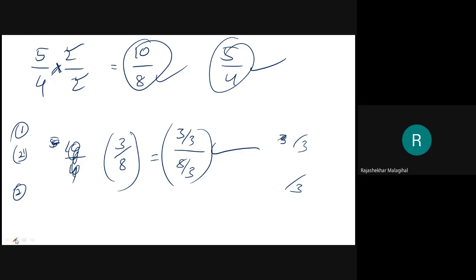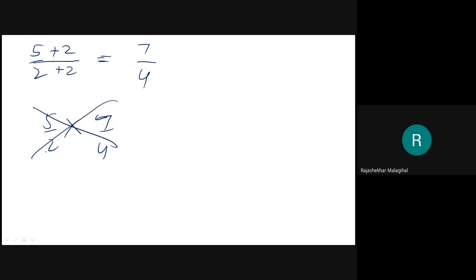What about addition and subtraction? That we will check. Say for example 5 by 2. If I add 2 to the numerator and 2 to the denominator, then the ratio, whatever it comes, is 7 by 4. Then 5 by 2 is different than 7 by 4. These two cannot be equated. Means addition will not work. Then the conclusion is what? Third conclusion. If a common addition or subtraction is made for numerator and denominator, then the ratio will be altered. The ratio will change its value.